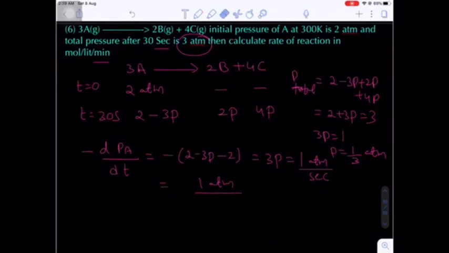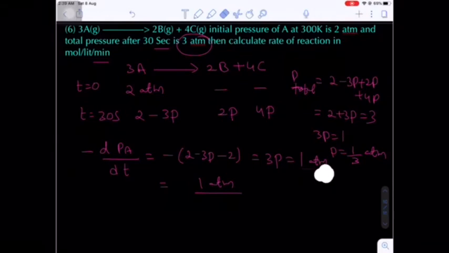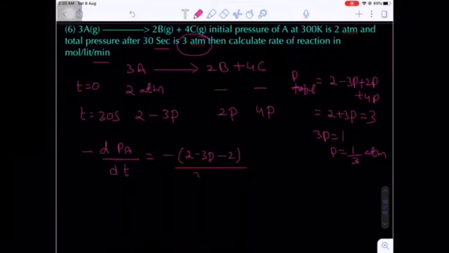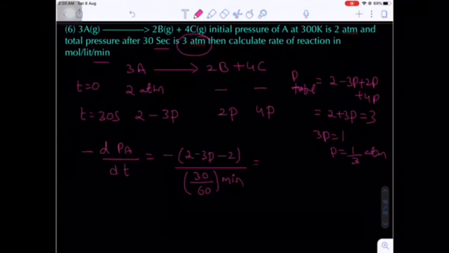Here, what is the time interval given? 30 seconds. Here I am converting into minutes. So 30 by 60, half a minute.